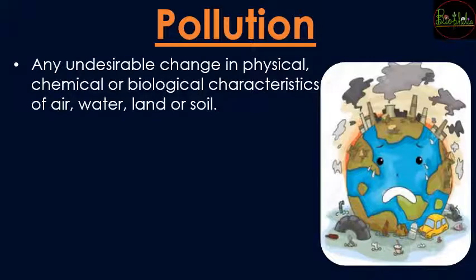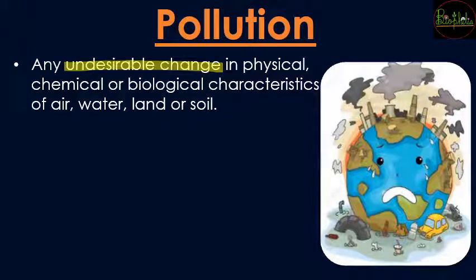So as we all know, our environment is facing many issues and usme se the major issue is nothing but pollution. So it is very important to understand the environmental issues with pollution. So pollution is nothing but any sort of undesirable change.